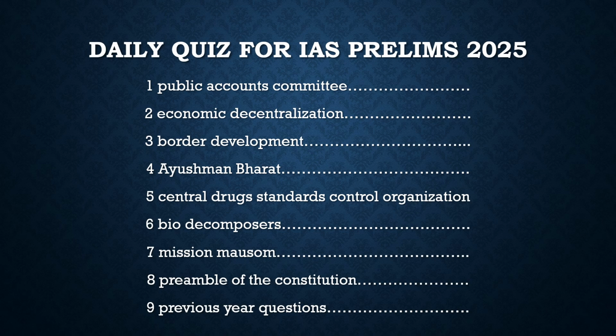About the members of the Public Accounts Committee, we should know one thing, that they are elected for a 1 year term. And how are they elected? They are elected by proportional representation by a single transferable vote. So this is the status with respect to the members. And one thing we should remember is who the chairperson of this Public Accounts Committee is. By convention, from the 1960s, its chairman should be the leader of the opposition, or any person from the opposition.